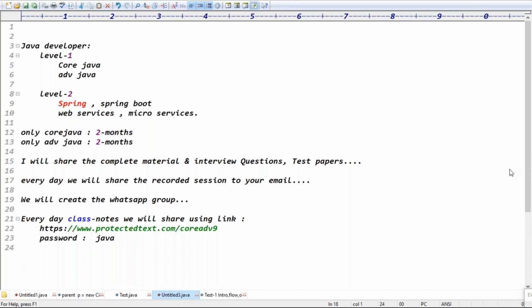Supriya Deshmukh, check your side. Can you handle both core and advanced Java parallelly after 1 month of completing core Java? Yeah, exactly, Bhavali. Because after 1 month you'll get some clarity about what Java is, so that you will understand the next class, right? That's it.